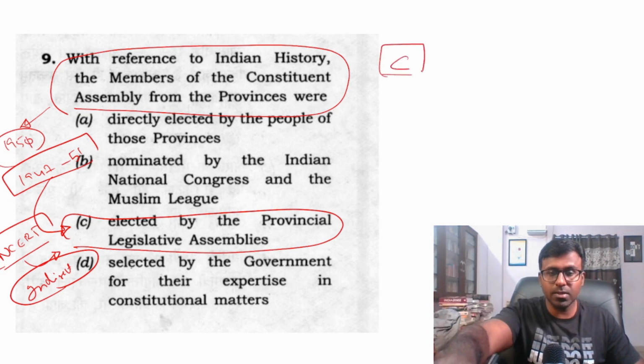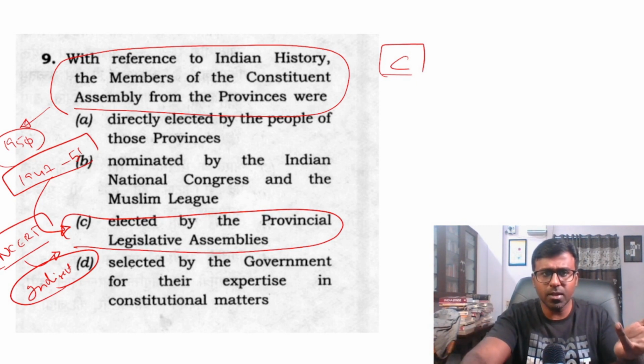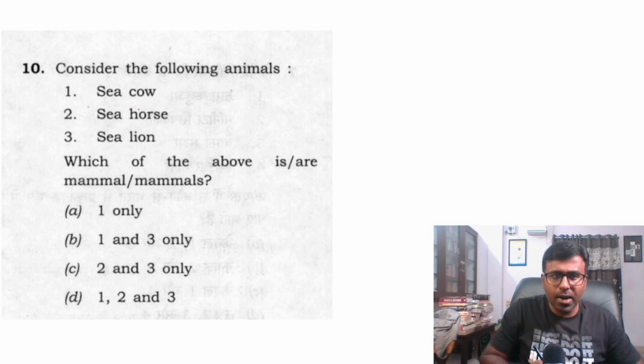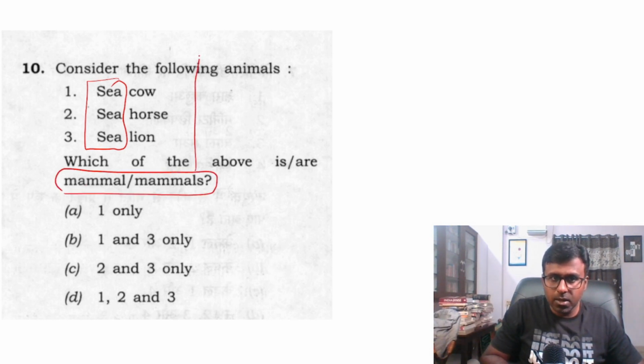I will choose these kinds of questions. In most of the questions there will be difficult things, but I will choose this. And this also, see how wonderfully they have given all this C, and in that they are asking mammals. So in this point I want to say one thing.